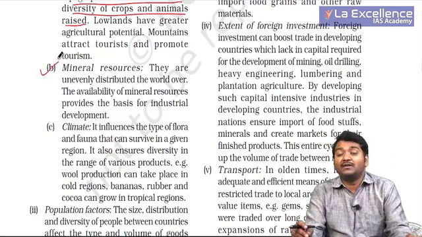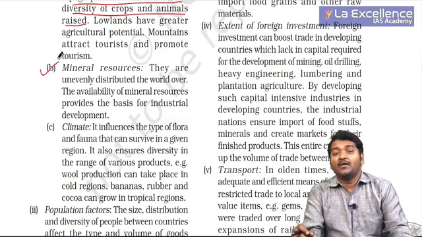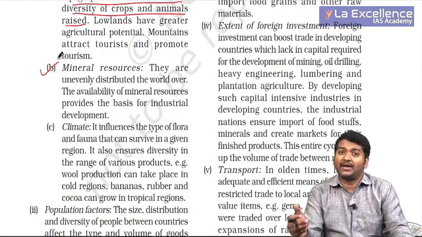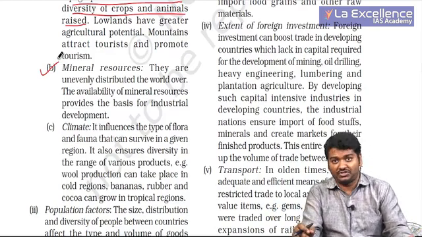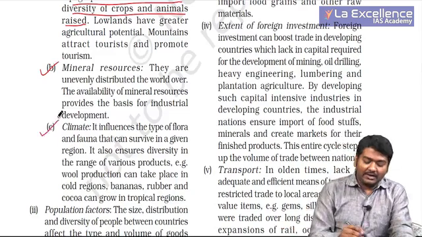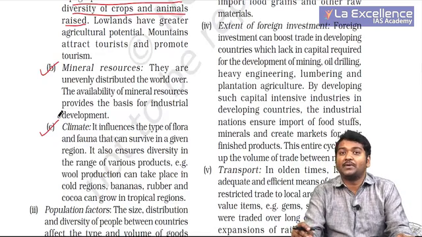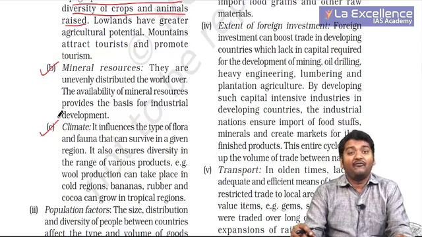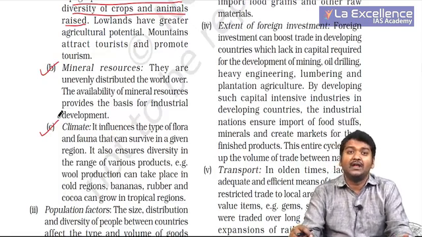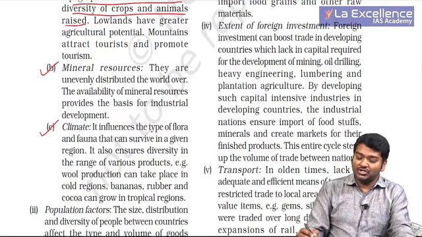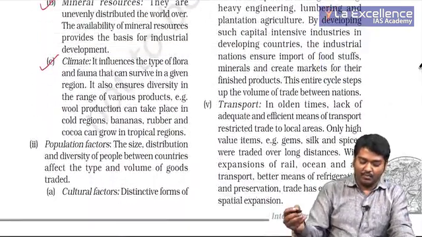Second important thing, mineral resources played a very important role. For example, India had iron and steel. When it comes to China, they had iron ore. Japan didn't have iron ore, so they had to trade with China. And there were several other circumstances which led to this. Climate also determines what type of crop can be grown in different parts of the world, and this also led to colonization. Whenever similar climatic conditions were seen, different crops were introduced in different parts of the world. You know that sugar cane actually played a very important role.